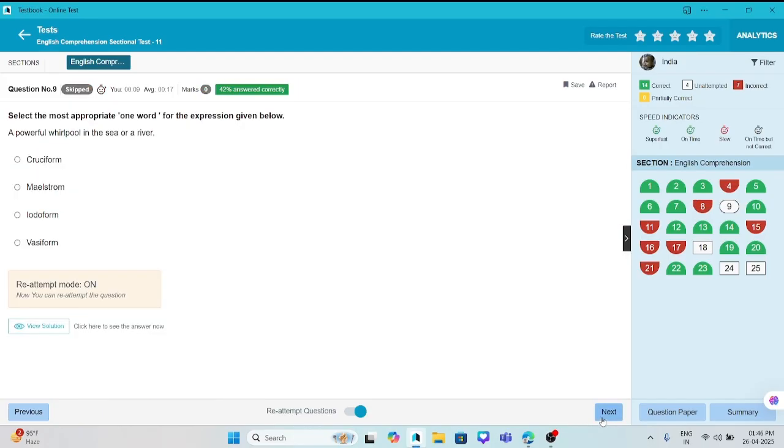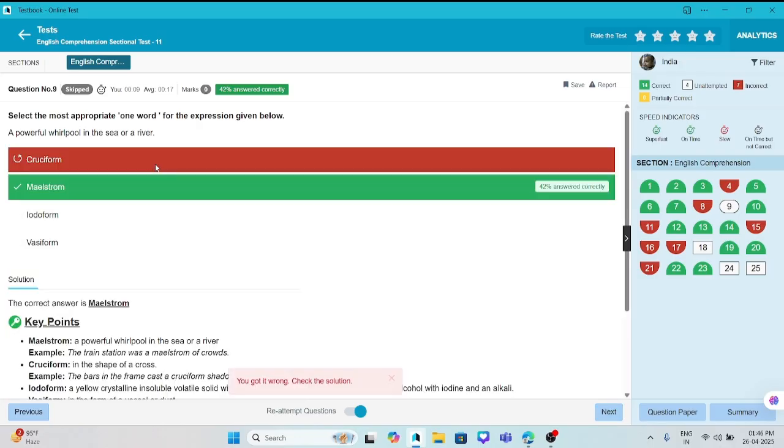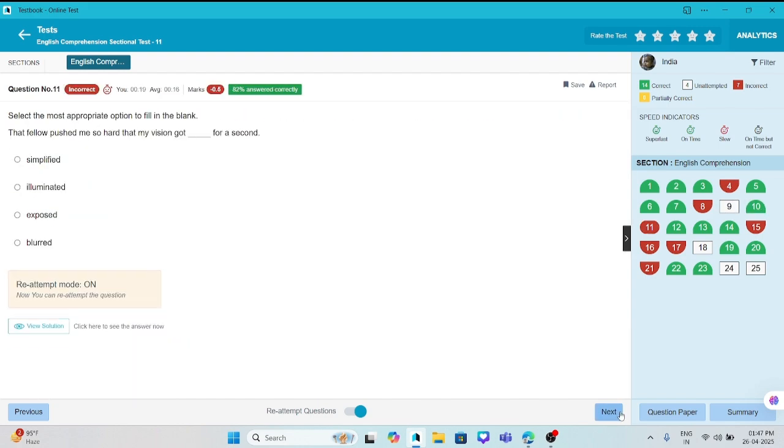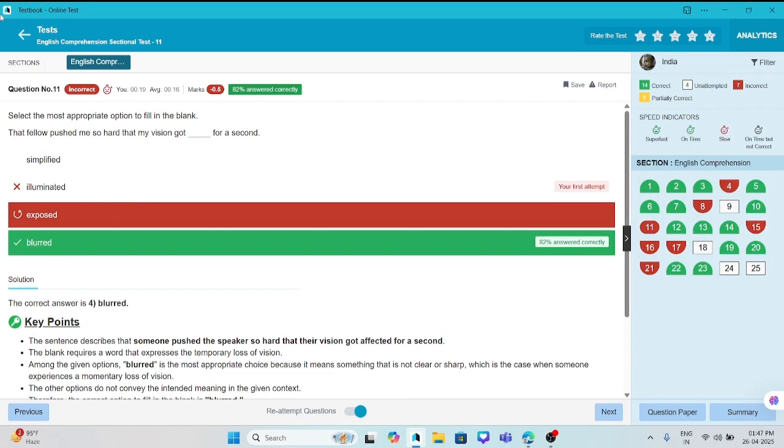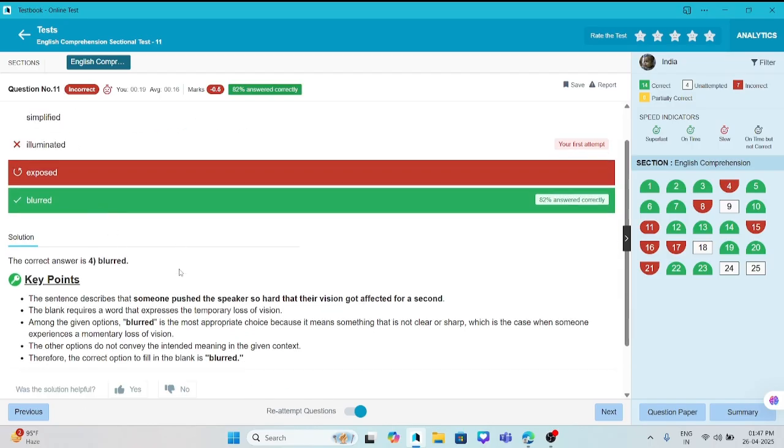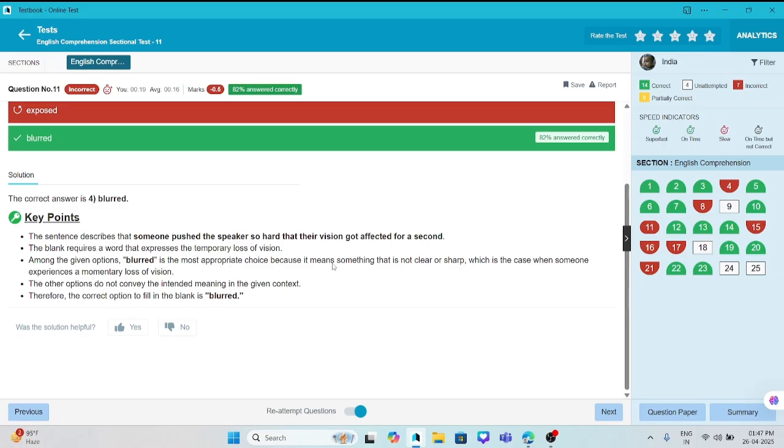A powerful whirlpool in the sea is called a maelstrom. The pronunciation of any word is not required in this exam. You have to be correct. This was the most important thing in this exam. The full portion is so hard that my vision got exposed. No, blurred. I told you there were two mistakes on this word. Confusion on this word: illuminated and blurred. What is blurred? It means something that is not clear.